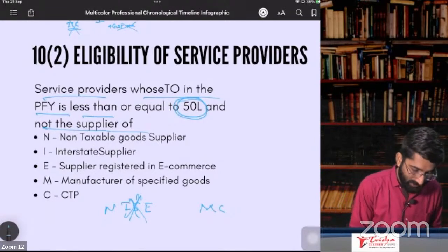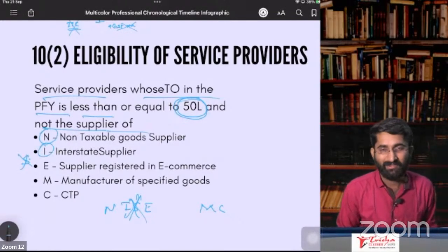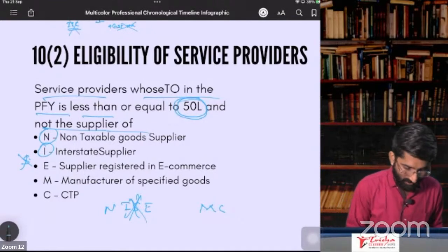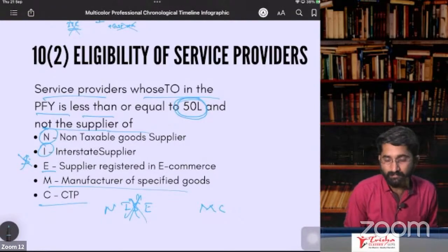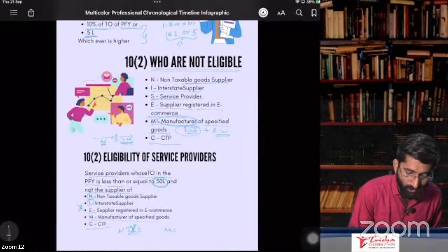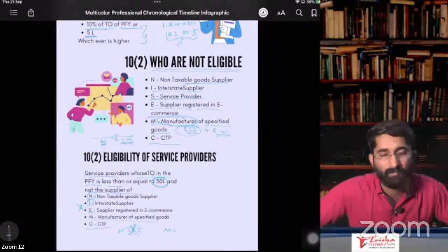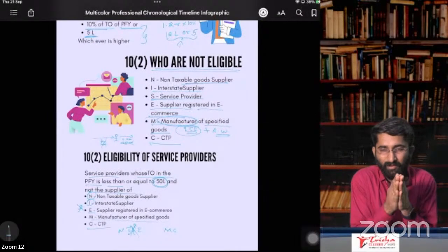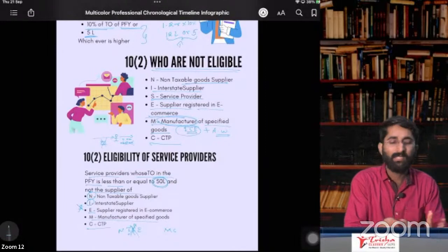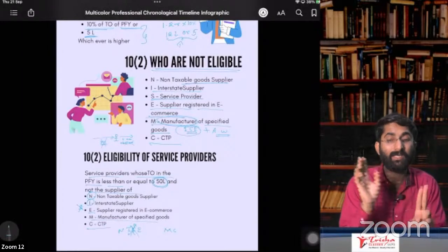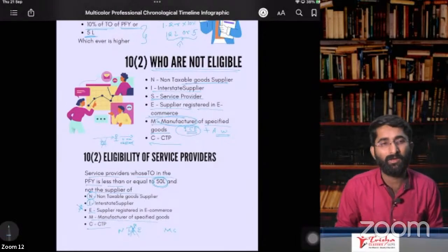That's why in NICE MC, look at this, NIS is missing. That means this is specifically meant for service providers. Same thing, manufacturer of specified goods and CTP. In all these cases, you don't get the composition. If you are CTP, you cannot be a composition dealer. We have discussed all these things. Section number 10, subsection 1, who is eligible. Section number 10, subsection 2, conditions, who are not eligible. Section number 10, subsection 2A, it is specifically meant for service providers.